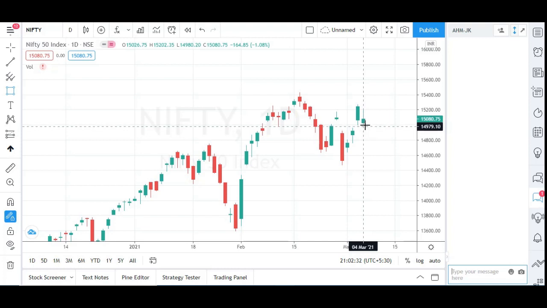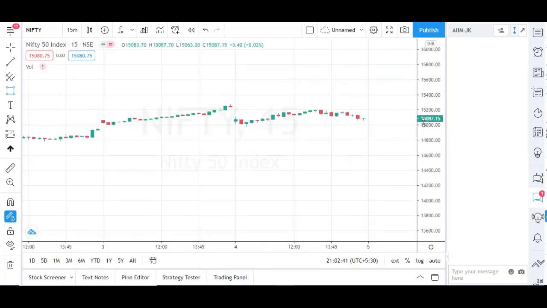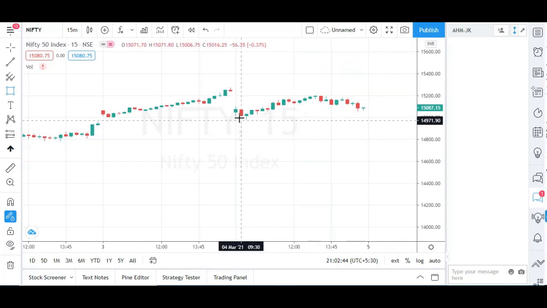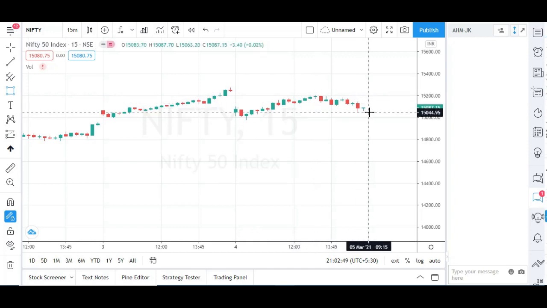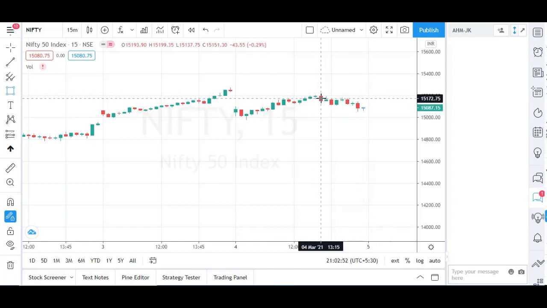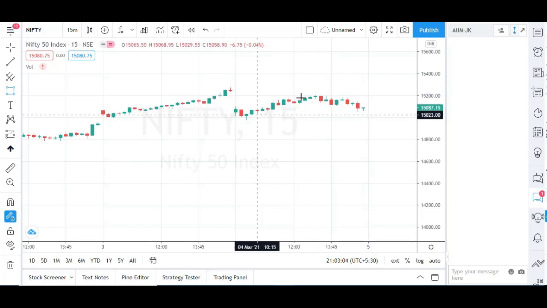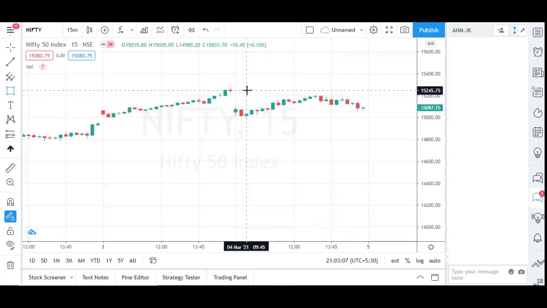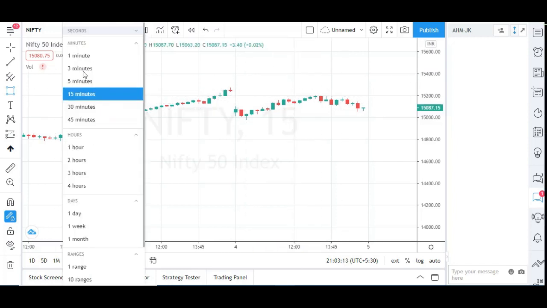If you even look at the intraday candles, if I open the 15 minutes candle, the market opened lower and tried to move on the upside, but again it was dragged down. In the second half, by noon time, the European markets opened and they are down, so our Nifty started moving down again. This is the intraday trend for today, and it doesn't move even near yesterday's closing price. So today it's in the bearish trend only.